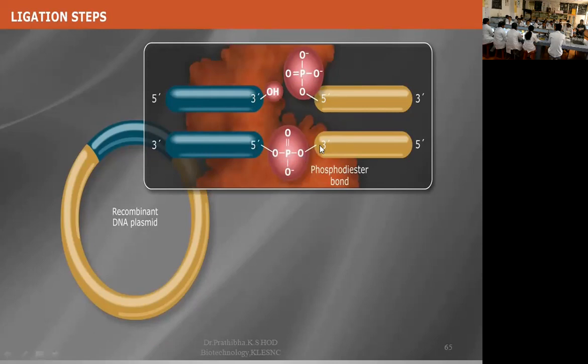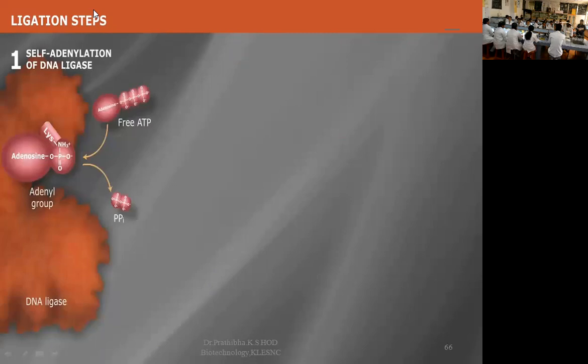So between one nucleotide and another nucleotide you can see the phosphodiester bond. Restriction endonuclease enzymes cut or break this phosphodiester bond, whereas the DNA ligase enzyme is responsible for the ligation, sealing or stitching of the phosphodiester bond between the two nucleotides.